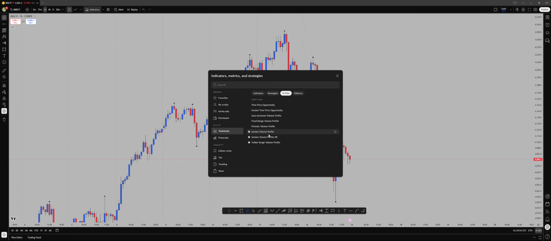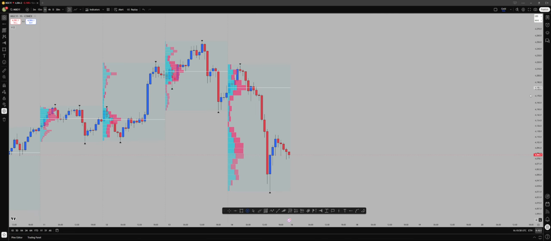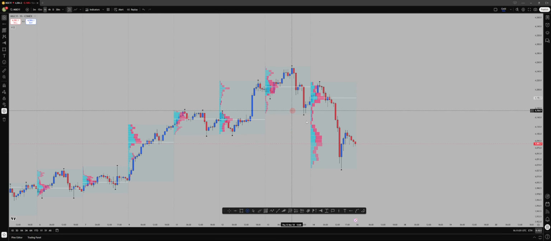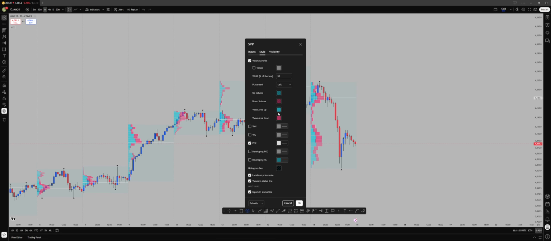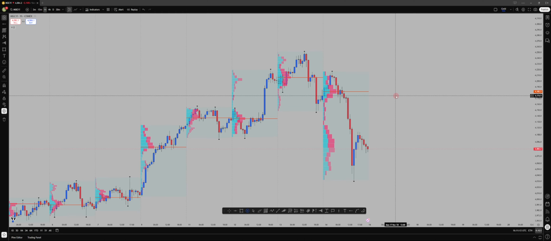Okay, so when you put on the session profile, what you are seeing is a volume profile for each day. Now I want to change the POC color. Let's say this color is not bad. Can I get a little bit deeper? Yes, this is not bad. A lot of people use the POC as a true demand and supply zone, which you can also use.